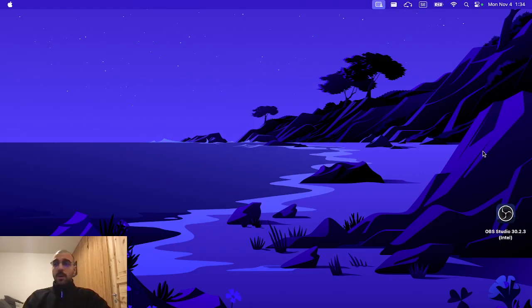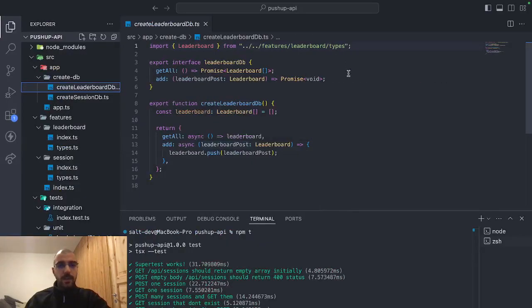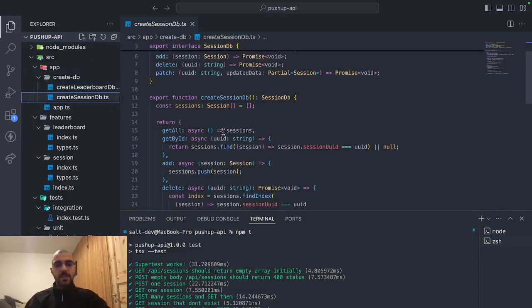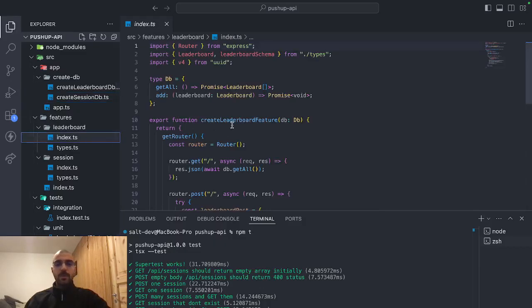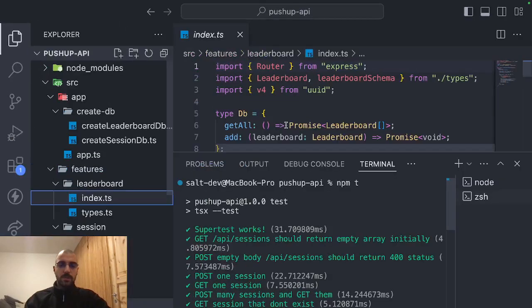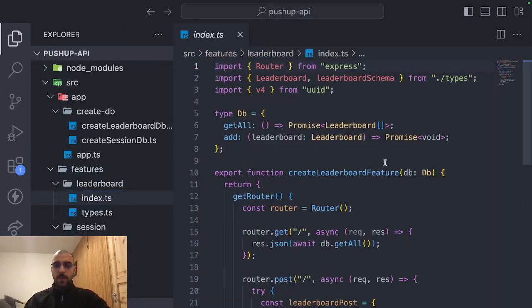Also, for code architecture, I have used factory functions, where create leaderboard database is an example of that, and it's the same thing in create session database. Also, in the leaderboard feature, create leaderboard feature is also an example of factory function usage.